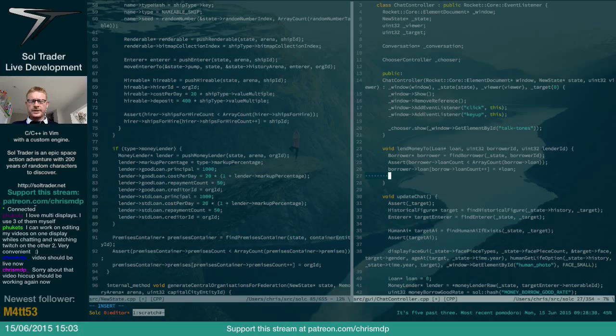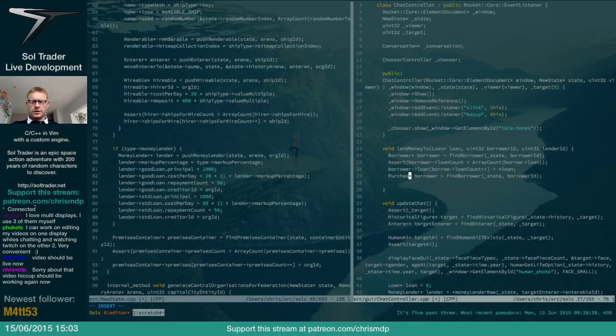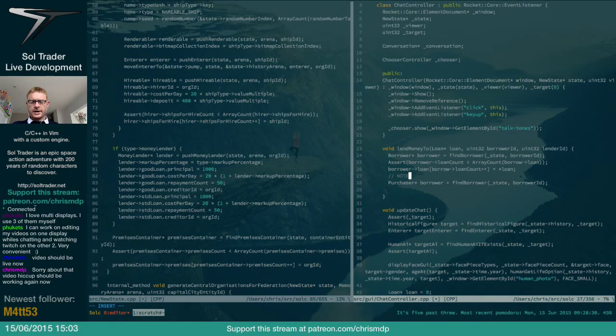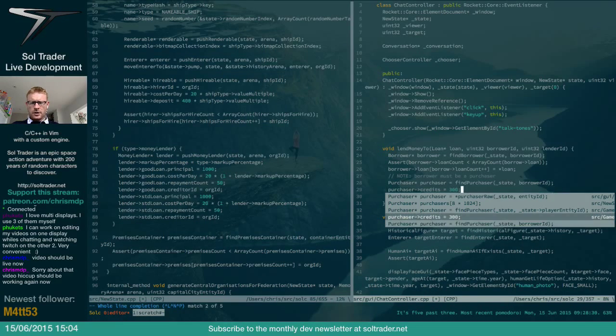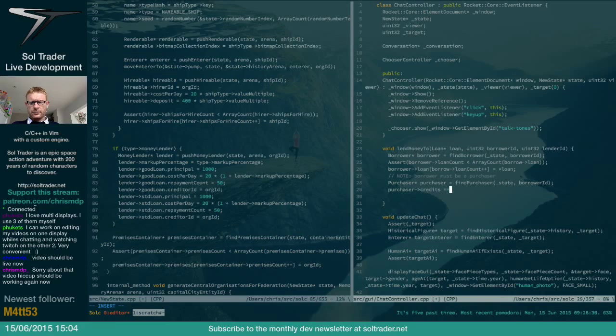We need to basically give the purchaser some cash. So a borrower must also be a purchaser. This is purchaser. Okay, and then we can say purchaser credits plus equal loan principal. So we're given the money.